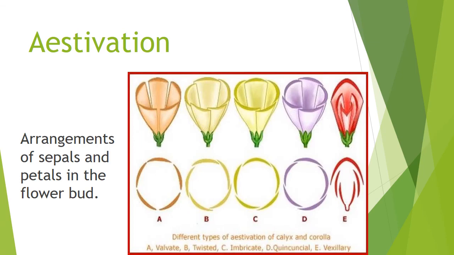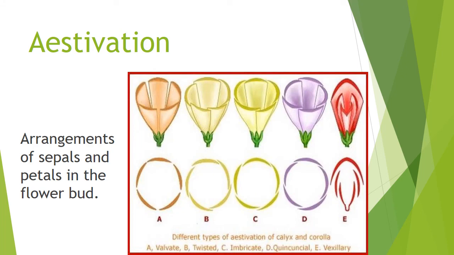Then the fourth one: any two petals are totally inside, then any two petals are totally outside, then any one petal has one side inside and another side outside. Finally, there is a very specialized structure: first a standard-like structure, then a projective-like structure, then a V-like structure. So these are the different types of aestivation.